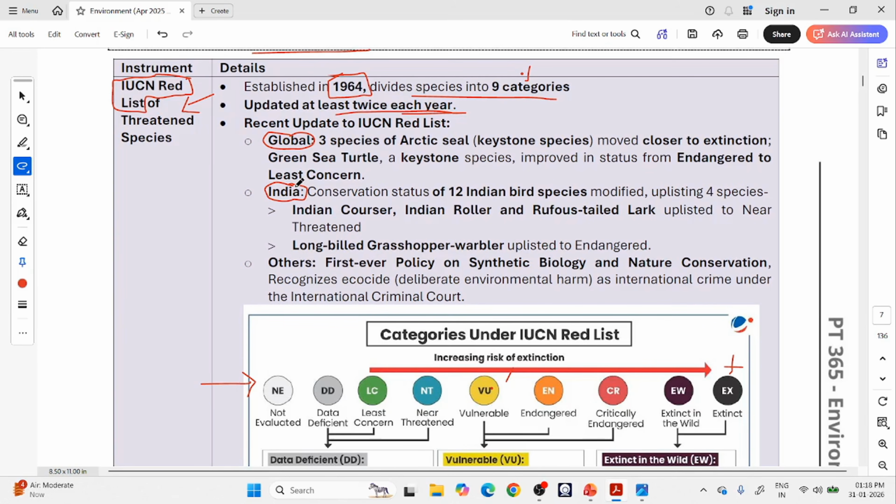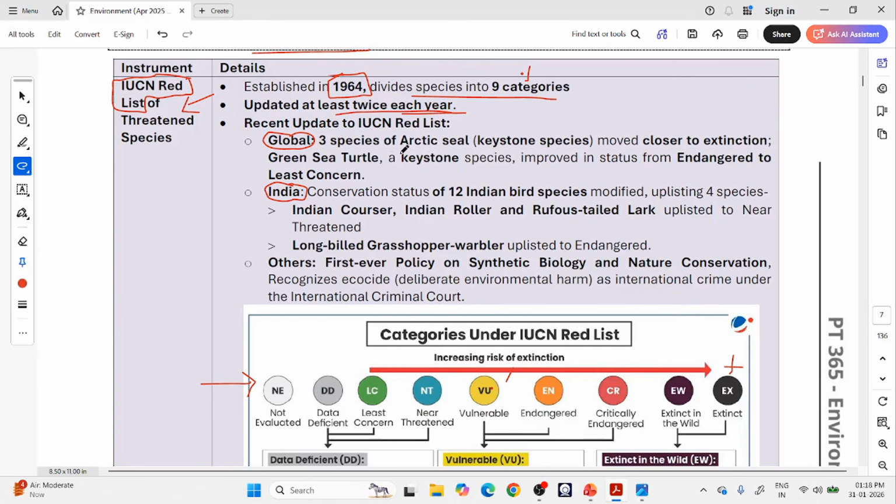Okay, don't go beyond this PDF. Now for the global species other than in India, don't give too much attention. You read it. If it is coming in an exam and you remember, okay, it is in the remaining 20% tougher questions. If you spend too much time, it will be at the cost of other subjects.